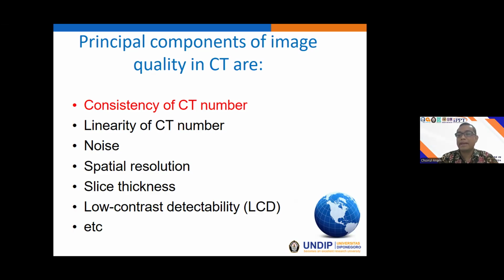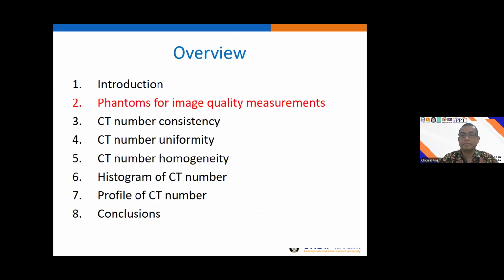Today, we will discuss the CT number consistency, and in the afternoon session, we will discuss the laser alignment. Other parameters such as CT number linearity and noise, we will discuss in the next days. Okay, we go back to the consistency of the CT number.